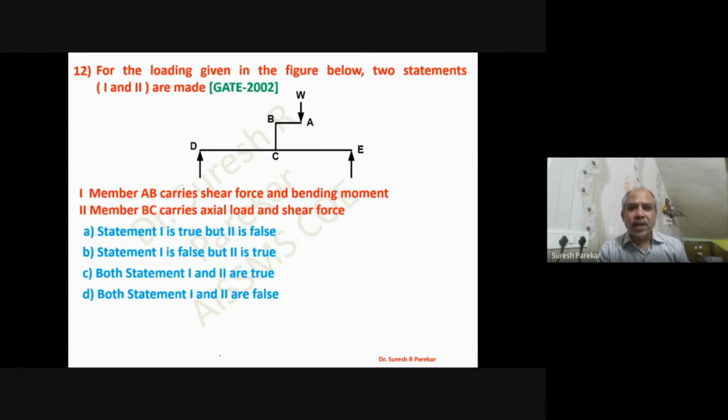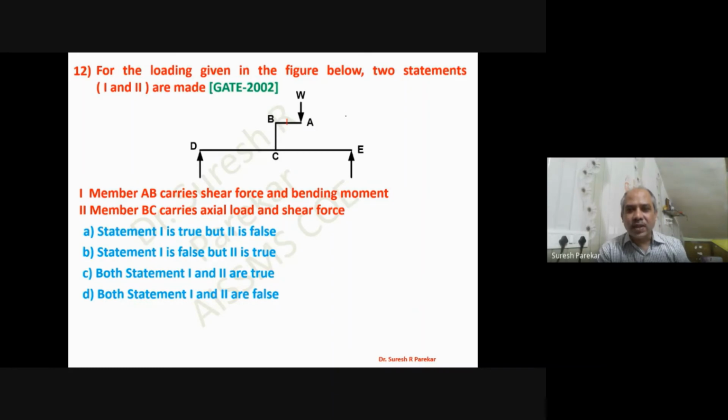Then we have, for the loading in the figure below, two statements. Member AB carries shear force and bending moment. Member BC carries axial load and shear force. Now you can see AB, we can have shear force and bending moment if we consider a section at any point. But when we talk about BC, if we have the equivalent value, then we have here bending moment and then shear force. So sorry, axial force. No shear force will be there.